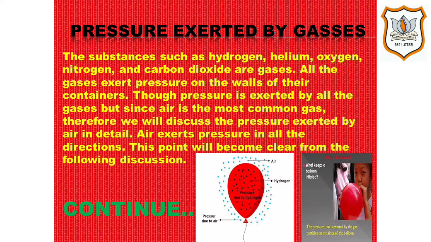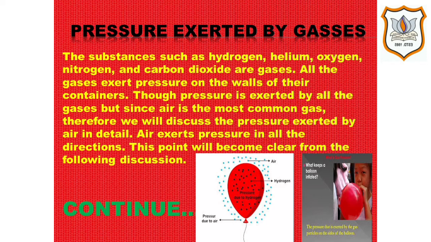As you all know, the substances such as hydrogen, helium, oxygen, nitrogen and carbon dioxide are gases. All the gases exert pressure on the walls of their containers.